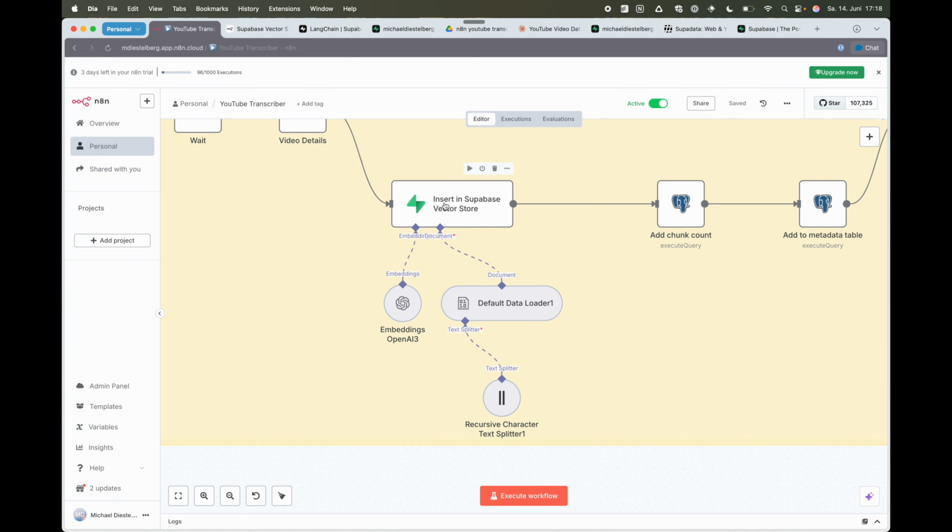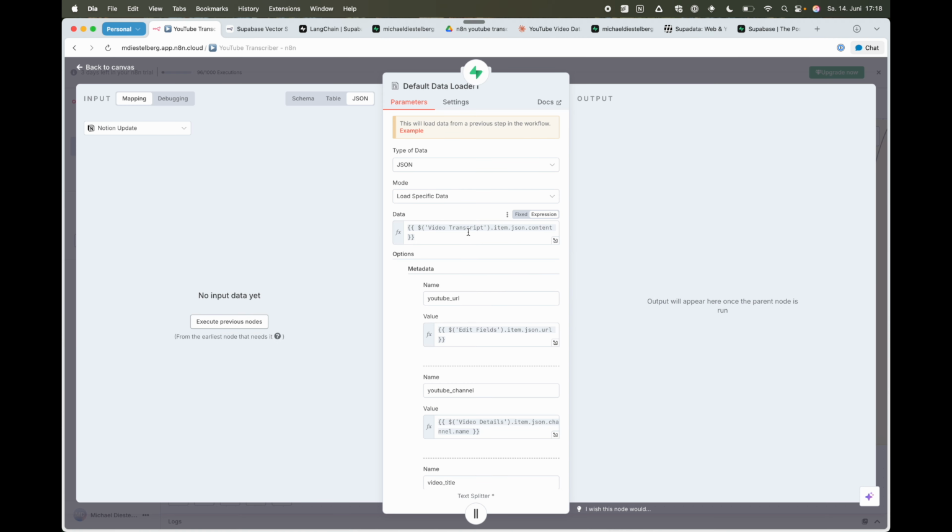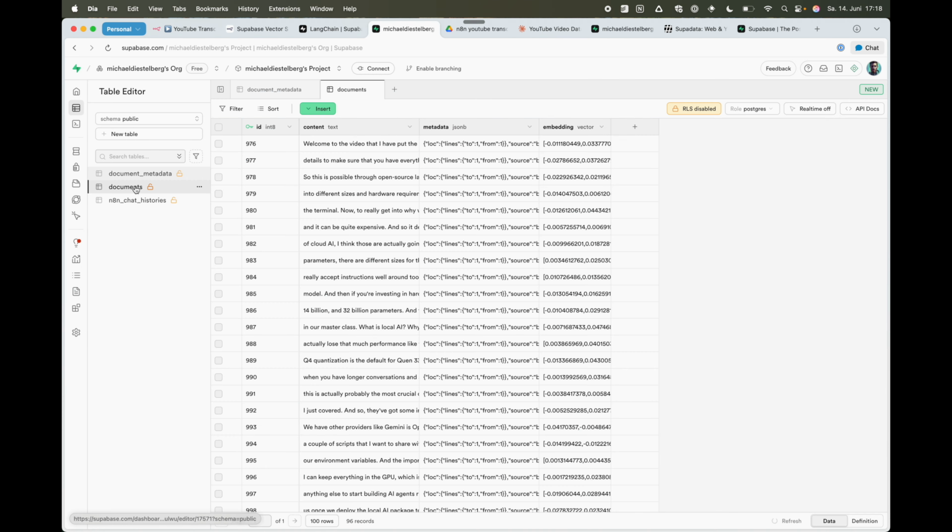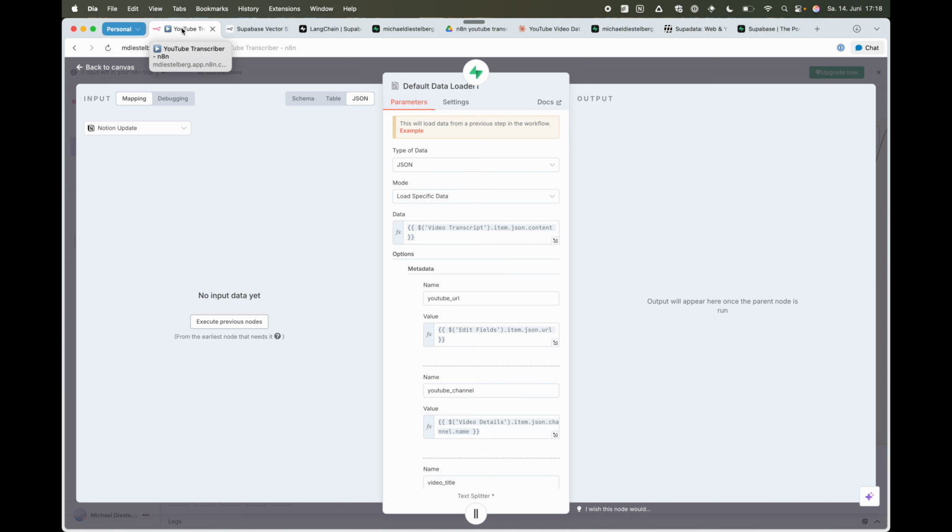The second thing that is connected to the vector store node is the data loader. The data loader loads the JSON data from the video transcript that I received from Superdata, and it's storing the entire transcript in the data column. Looking here at the content column in Supabase.